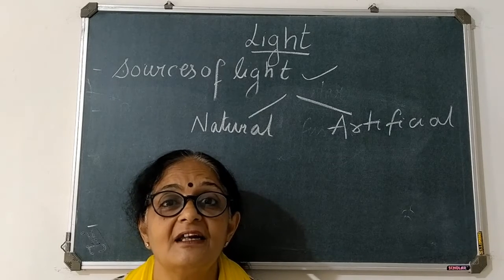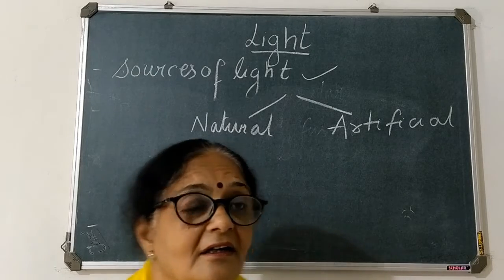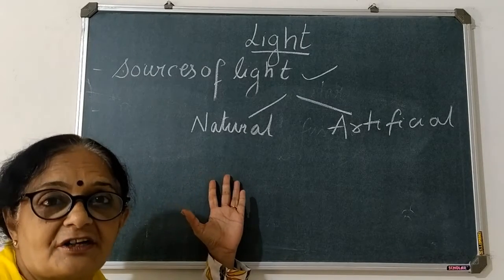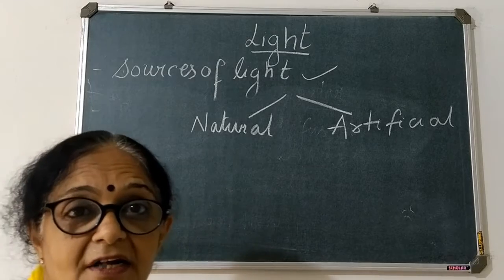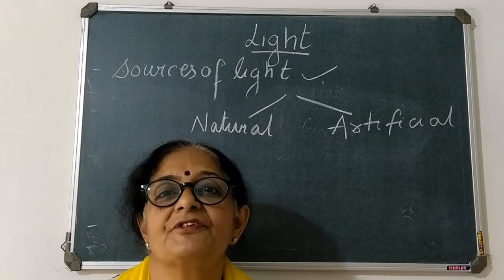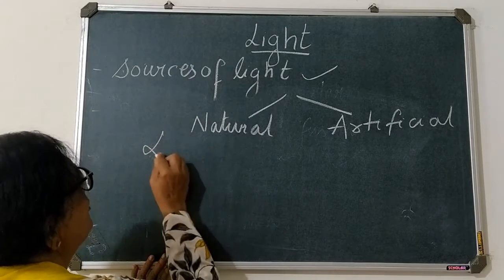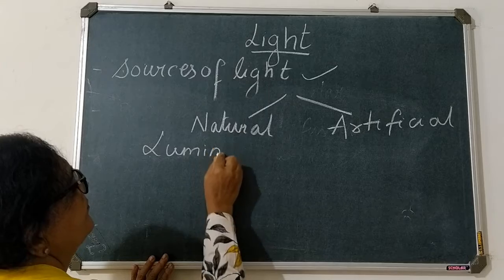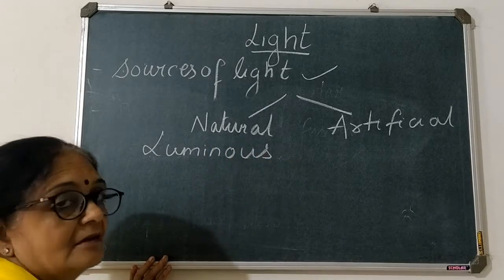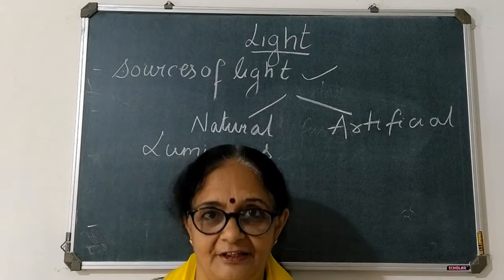So we get light from different places. So we get light from nature. Like there are objects which itself give the light. Such objects are called as luminous. જેને પોતાની light હોય, which has its own light.